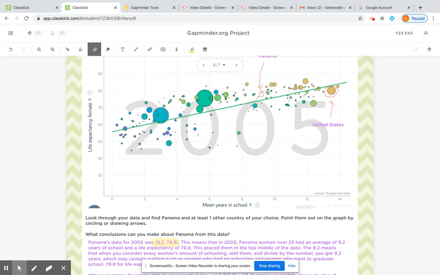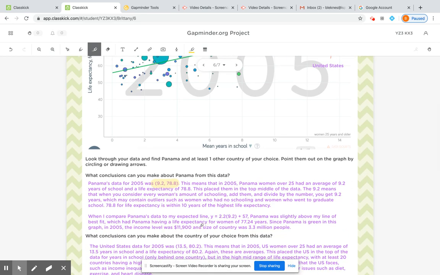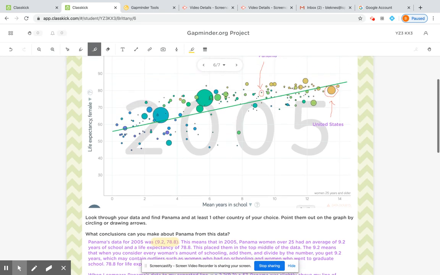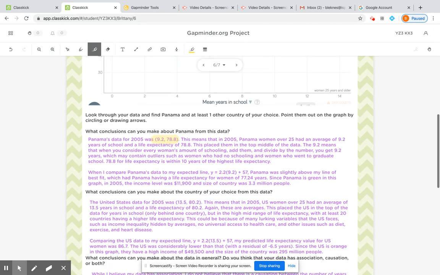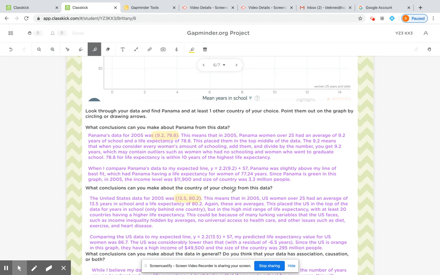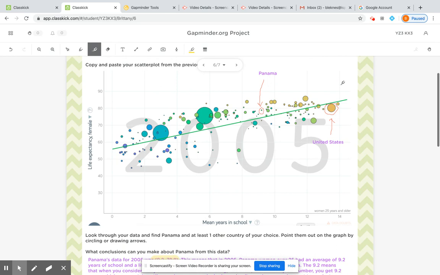Panama has, it looks like, kind of a greenish income level, so kind of mid, because at that point they had an income level of $11,900. Now the United States, this point right here, is 13.58, so they had a much higher average number of years for women going to school, but their life expectancy isn't that much higher. And look, the United States is below the line of best fit, so that makes me wonder what's going on in the United States, what other variables are happening here that's making the life expectancy for women lower.